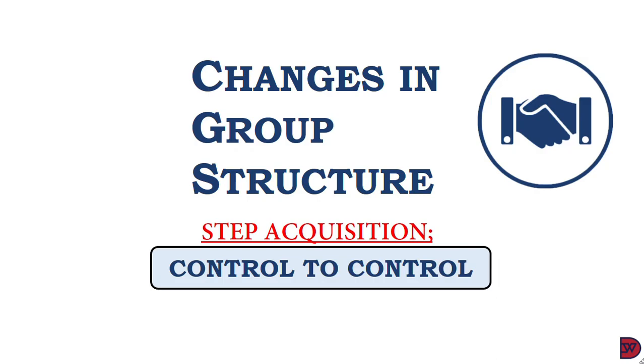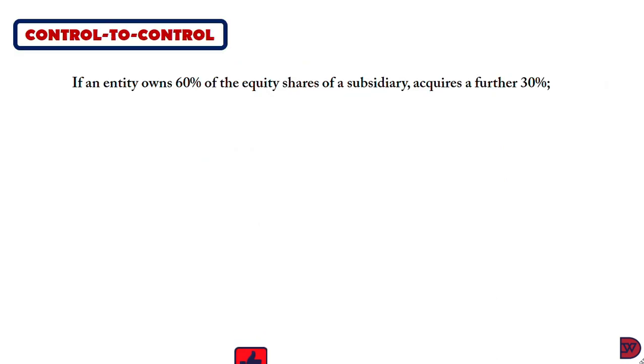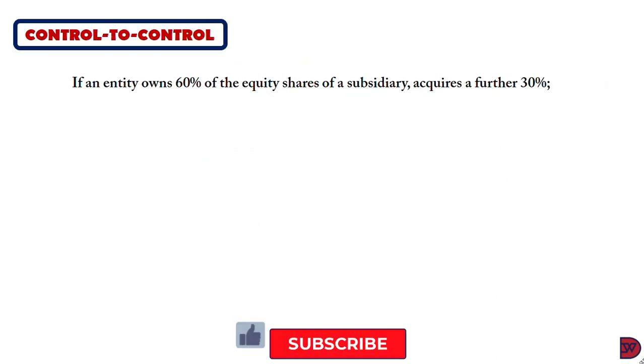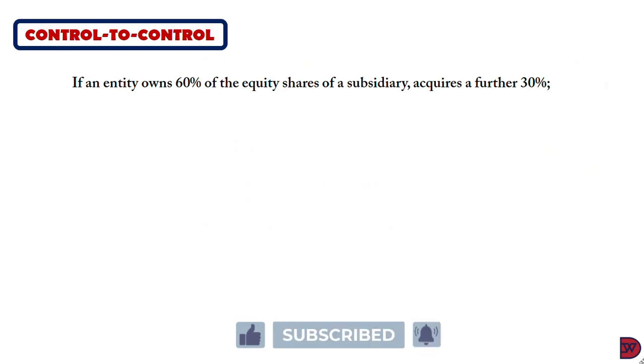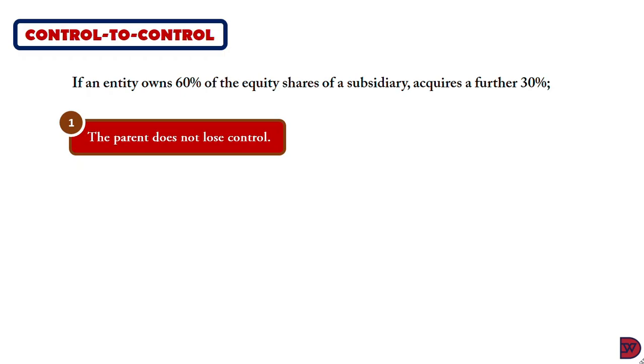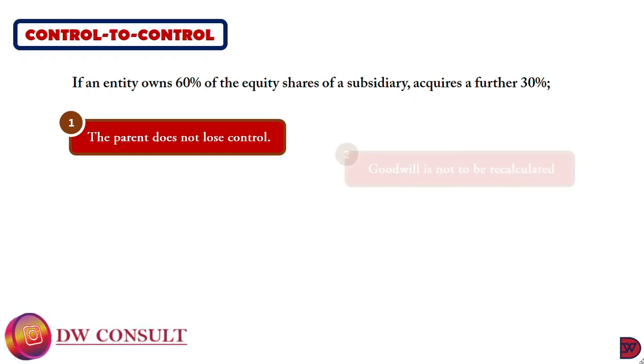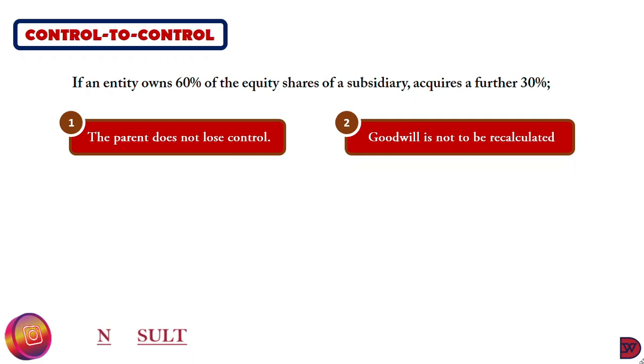to increase its stake. So if an entity who already owns 60% of the equity shares of a subsidiary acquires a further 30% stake, the parent does not lose control because the interest has now moved from 60 to 90. Just moved from a lower to a higher controlling stake. Secondly, goodwill does not have to be recalculated. The existing goodwill is left as it is.